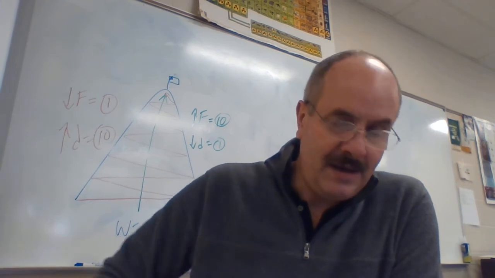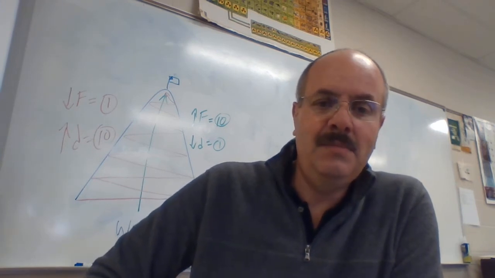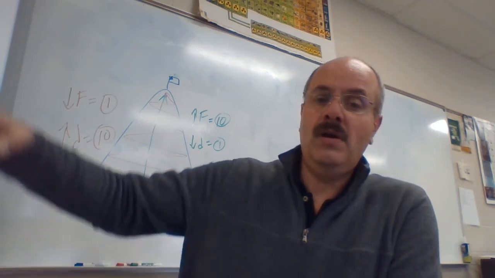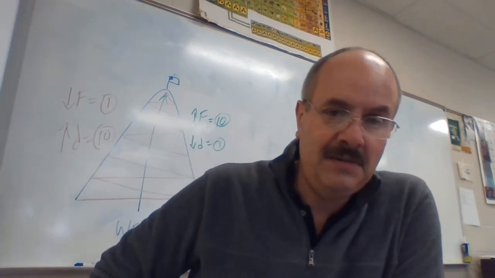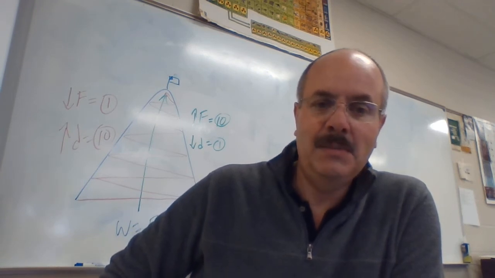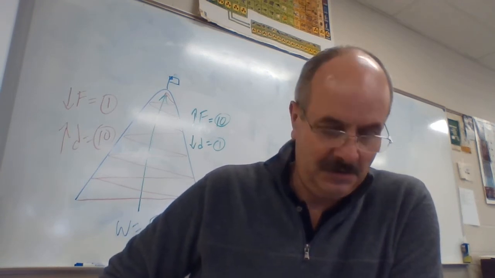Then we go down to measuring height. Remember, it was 17 centimeters for each step, and there were 28 steps. We needed to find the whole height all the way up to the top, so you take 17 times 28. That's 476 centimeters to get all the way to the top of the bleachers.